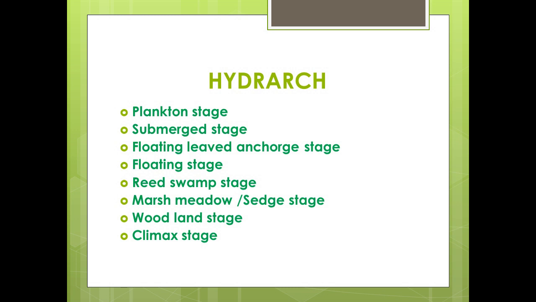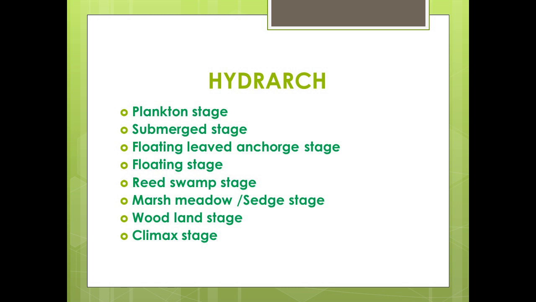The reed swamp stage develops where the depth of the water is 0.3 to 1 meter. Amphibious plants appear. Examples: Typha, Scirpus, Sagittaria. Plants hold silt, generate a lot of organic matter and transpire large quantities of water. Marsh meadow or sedge stage develops on newly built shore which may get inundated during rains. Cyperus, Carex, herbs and grasses are important members.